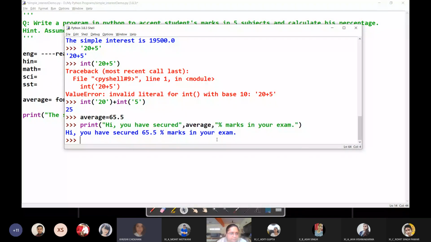Ma'am, is there any instruction that the value should be less than 100 for each subject? No, value can be equal to 100 or less than. Now, checking whether it is greater than 100 or less than that, we will be doing only when we study selection statements, that is the if else statement.